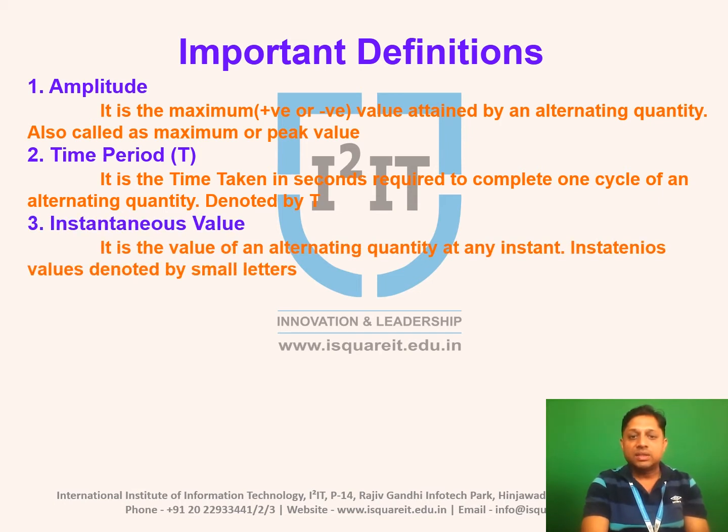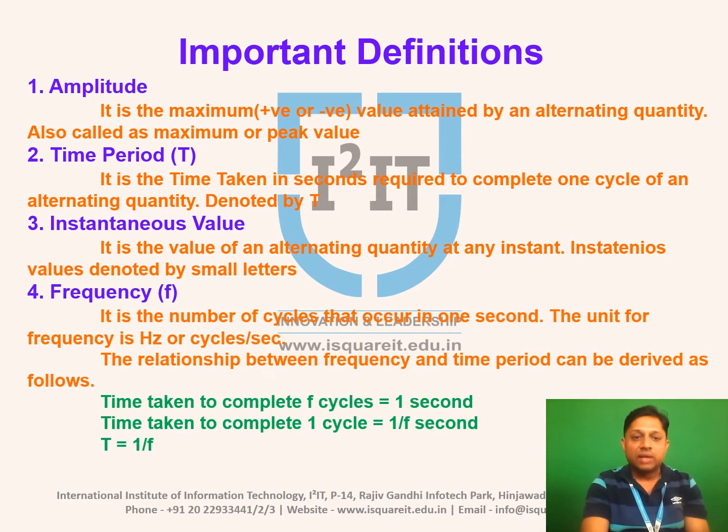Third, instantaneous value. As I said, the alternating quantity changes with respect to time. So the value of an alternating quantity at any instant is the instantaneous value, and all instantaneous values are denoted by small letters. If the alternating quantity is current, it is denoted by small i1, i2, i3. If it is voltage, it is denoted by small v1, v2 and v3.